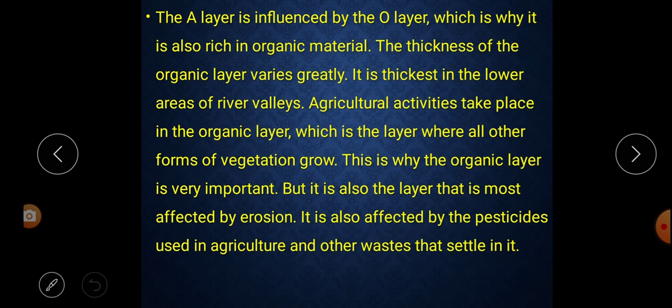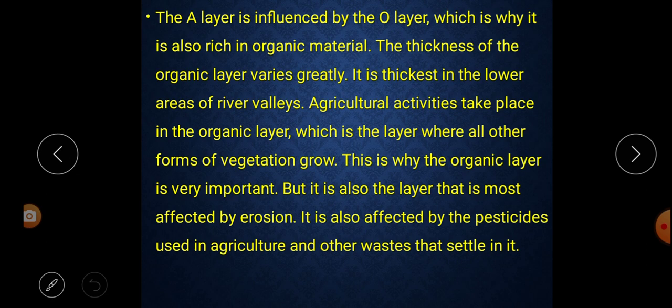So in this paragraph we learn that the A layer is also influenced by the O layer. Because of that, it also is rich in organic material. And the thickness of the organic layer is different in different places. It is very thick on the bank of the river or riverside. That's why most of the agricultural activities take place there. Not only that, all the vegetation grows in the organic layer. That's why the organic layer is very important.